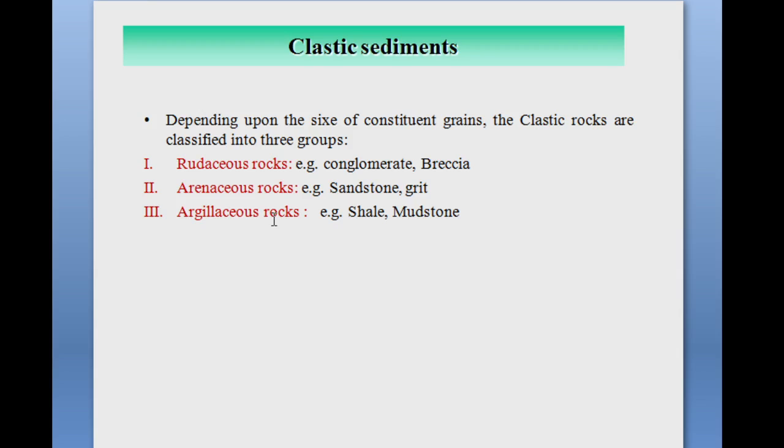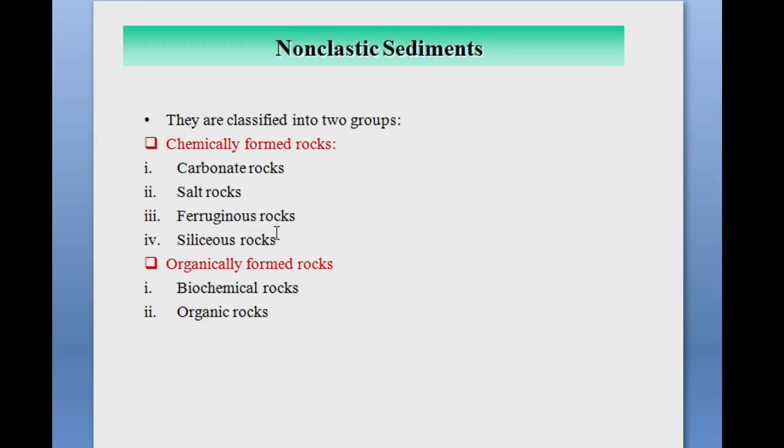Okay, so all these are the clastic rocks which are formed from pre-existing rock, ranging from minute in size to large boulders. So our next type of sediment is non-clastic sediment. Non-clastic sediments are again divided into two groups: chemically formed rocks and organically formed rocks.